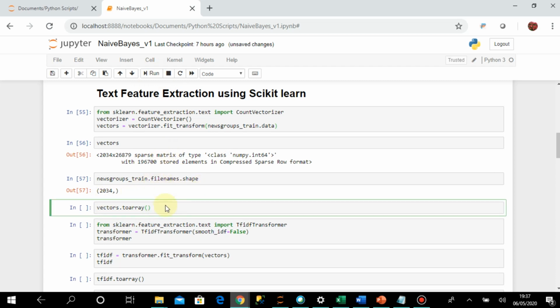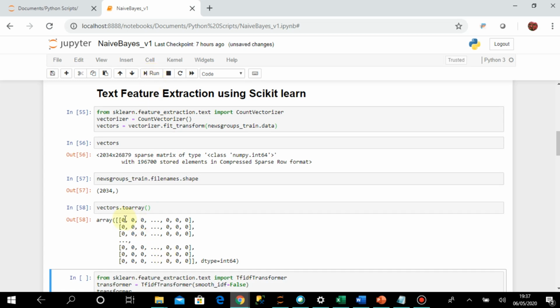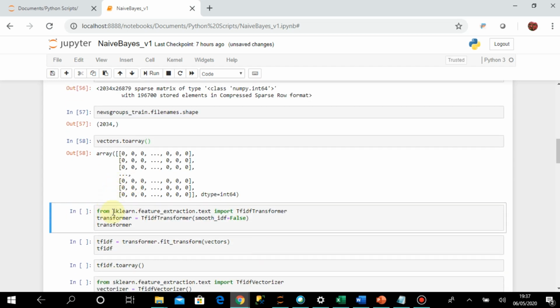Now I'll convert this vectors one to an array. You can see that this is a collection of values for each of the 2034 records. You can see some zeros, because most of the values will be zeros for each document. This is how I have done the tokenization and counting.